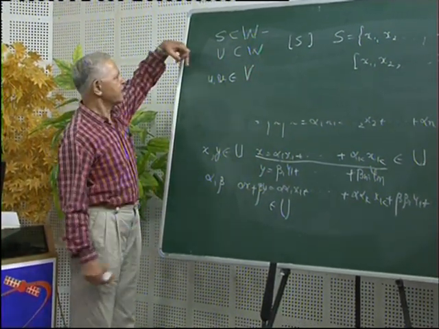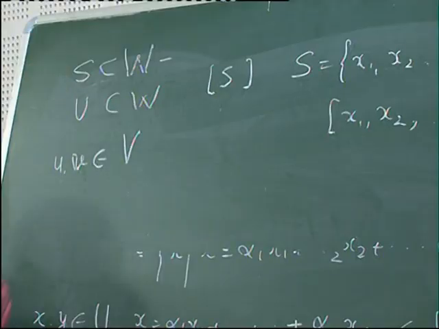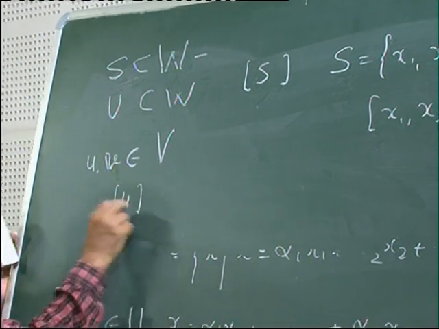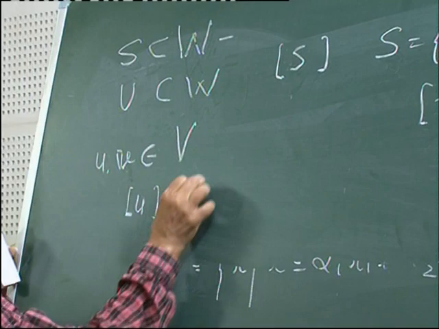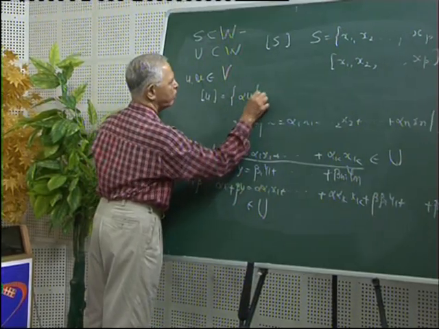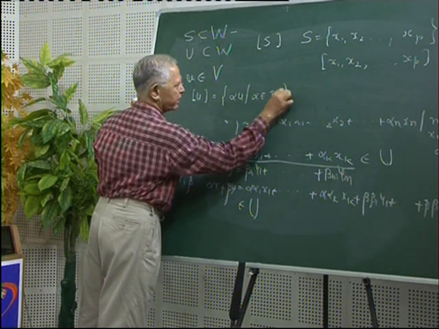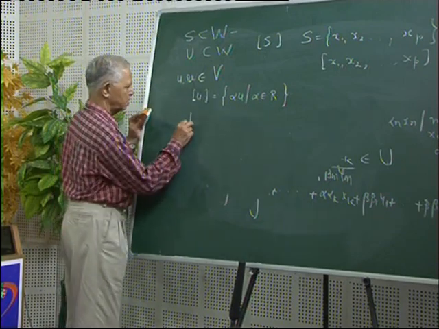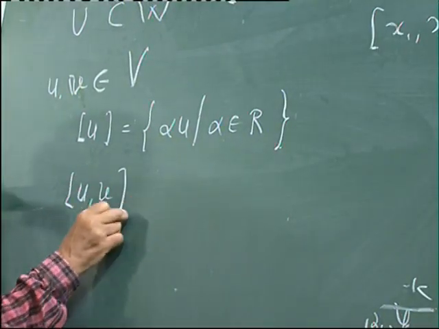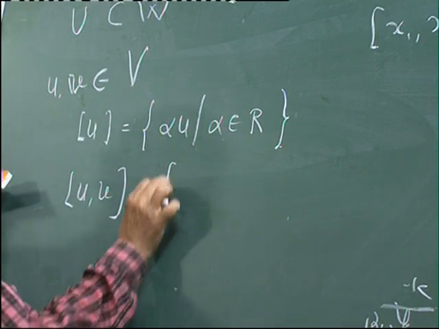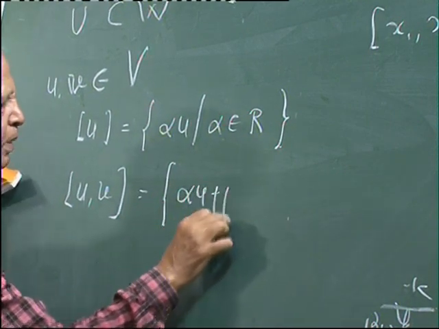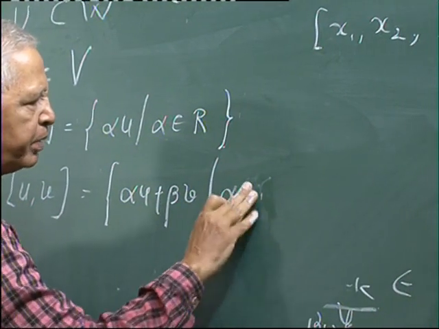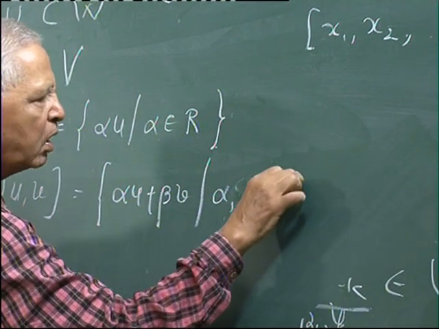Now suppose we take two vectors u and v belonging to V. Then what is the subspace spanned by u? The subspace spanned by u will be all the vectors alpha u, where alpha is a scalar. And what is the subspace spanned by u and v both? The subspace spanned by both vectors u and v is equal to all vectors of the form alpha u plus beta v, where alpha and beta are elements of R.